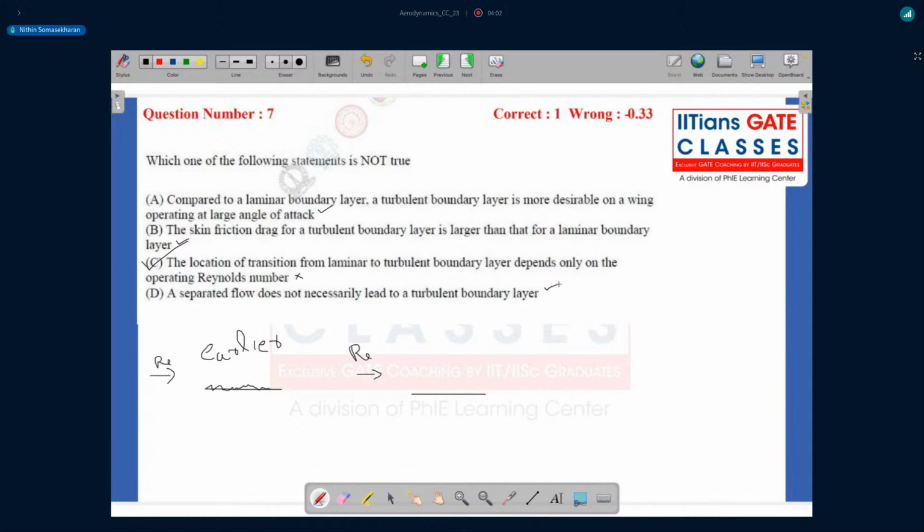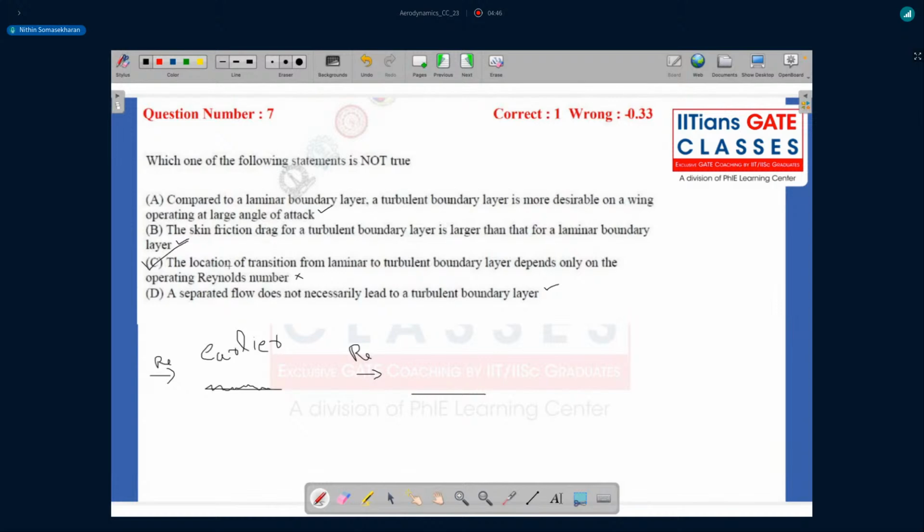It can create a lot of eddies or a region of wake, which is a region of reverse flow, but there's no boundary layer attached to your body which is turbulent. So there's no guarantee that you'll always have a turbulent boundary layer once flow separation occurs. So this is true.